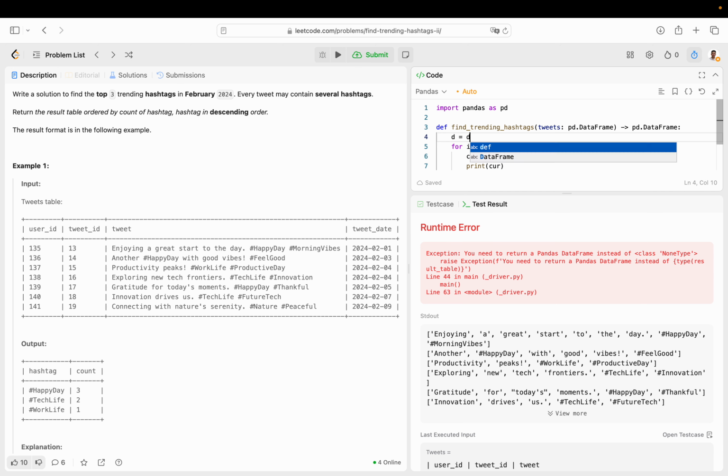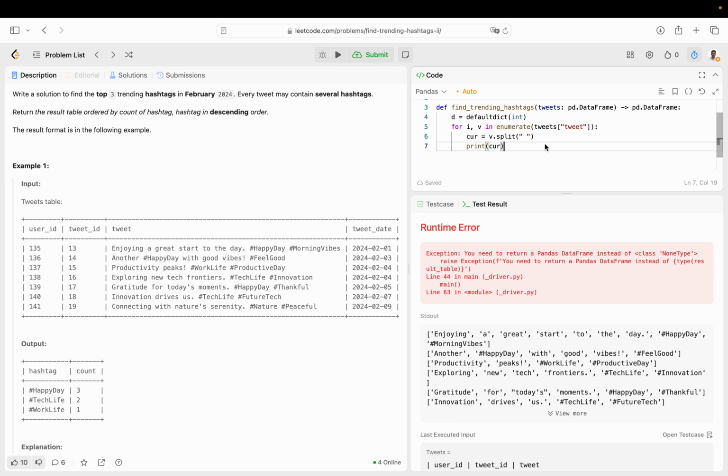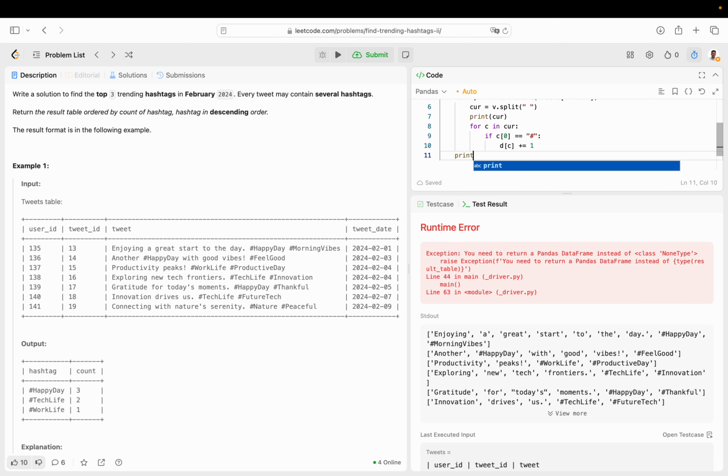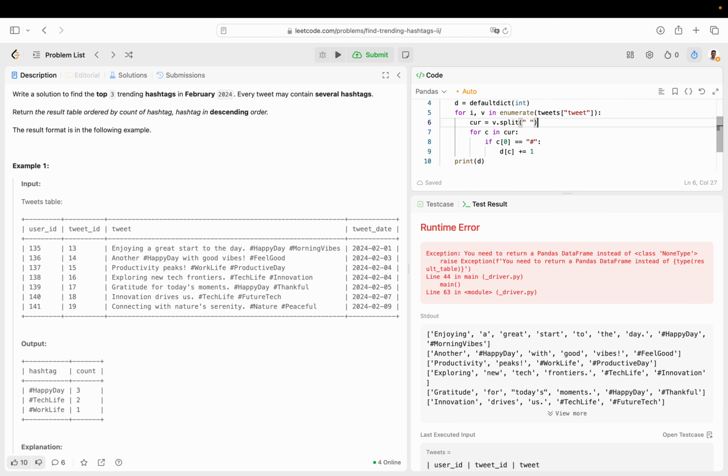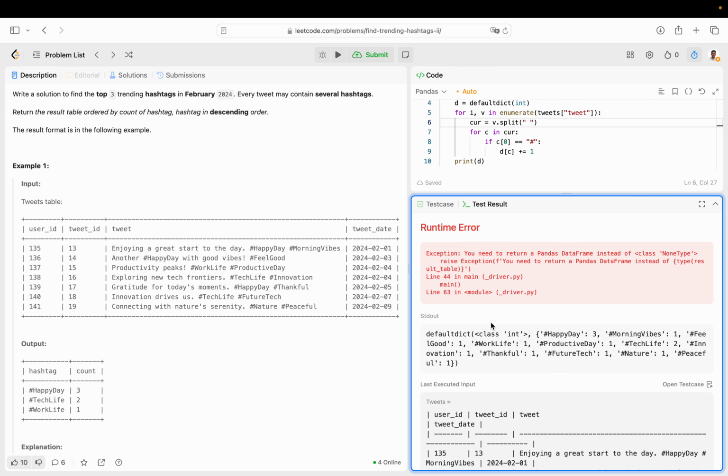And we also want to count how many times that hashtagged word appears as the value in the dictionary and the actual word itself as the key. So let's go ahead for C in cur, iterate over this list and say if C of 0 is equal to a hashtag, then in that case we know that we can include it. And then at the end, if we print D, we should get all the hashtag words and how many times they appear in the whole thing.